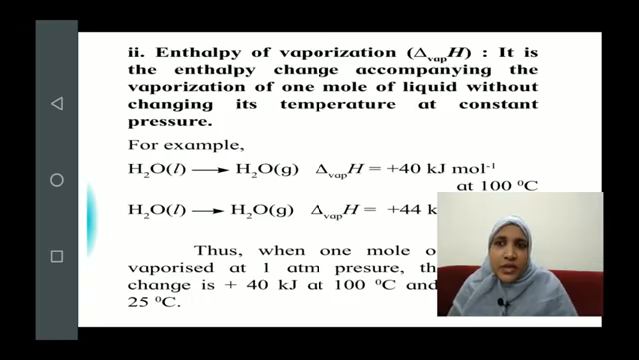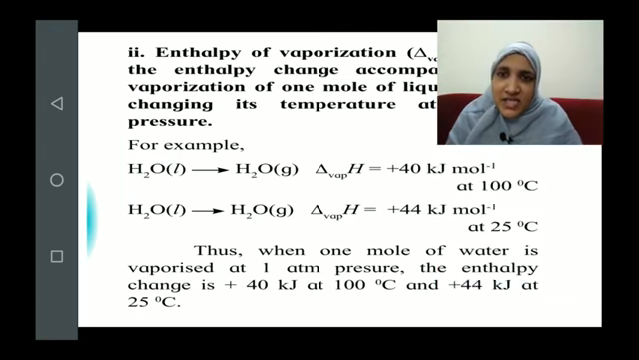Again, we have been given the example of water, which is a simple example. Liquid water getting converted to water gas, and the enthalpy of vaporization is denoted as delta VAP in the subscript, H. For this reaction, when the vaporization takes place at 100 degrees Celsius, the amount of heat absorbed is 40 kilojoules per mole. And when it takes place at 25 degrees Celsius, the amount of heat absorbed is 44 kilojoules per mole.